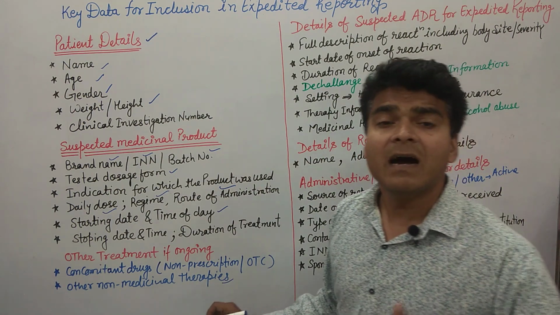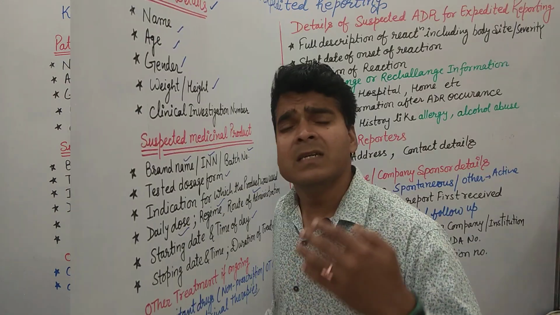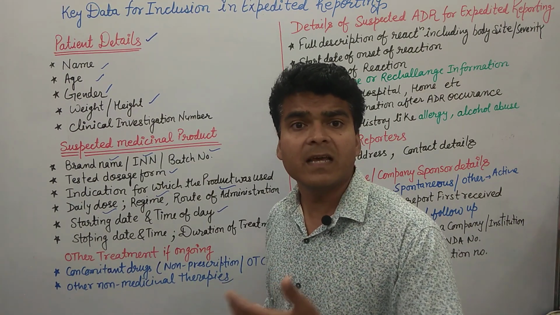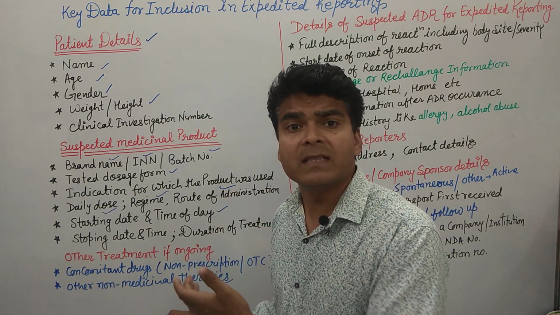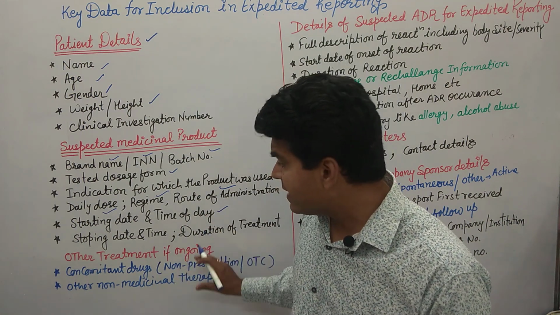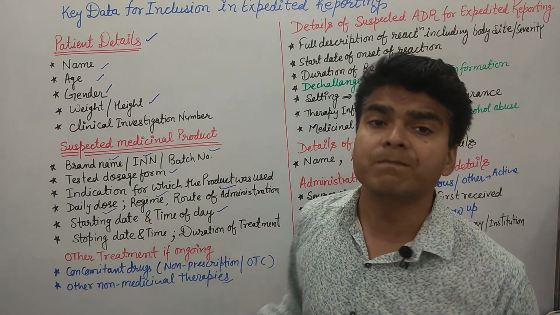Non-medicinal therapy means other therapy which is not included in the allopathic therapy. Clear? So in India there are a lot of other therapies like Ayush therapies. Ayurveda, Unani, homeopathic and Siddha, naturopathy, all these kinds of therapy may be taken by the patient. So there is a possibility, so we have to report these non-medicinal therapies.